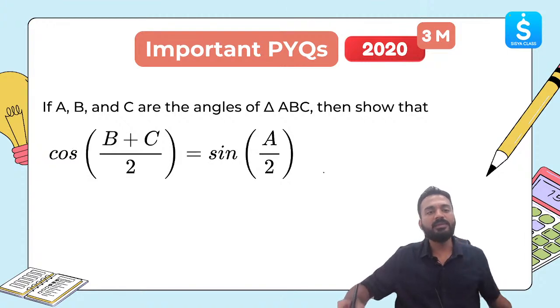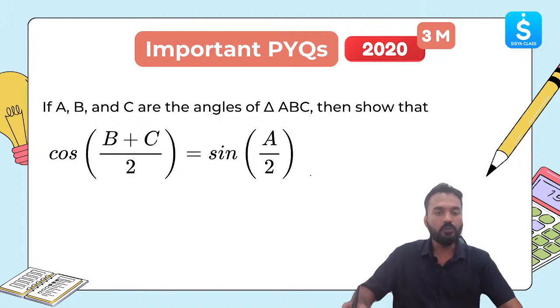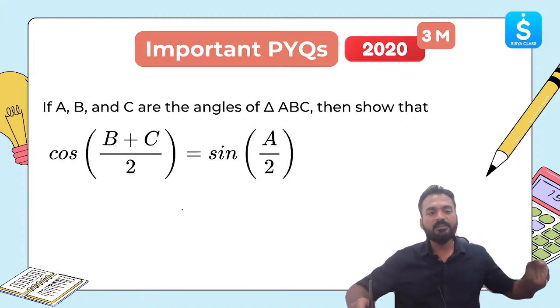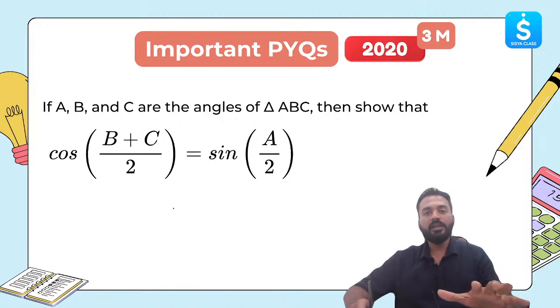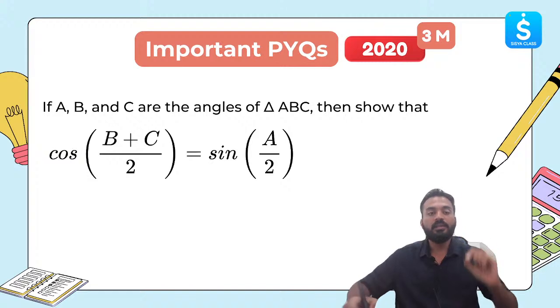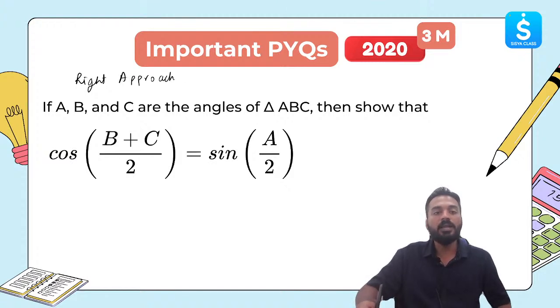If A, B and C are the angles of triangle ABC, then show that cos of (B plus C) by 2 is equal to sin A by 2. So we all know in this situation, it will be very difficult for you to solve if you do not know the right approach. In this, the right approach is the most important, which we teach at Sisya class. Whenever you look at a question, how to form a right approach.